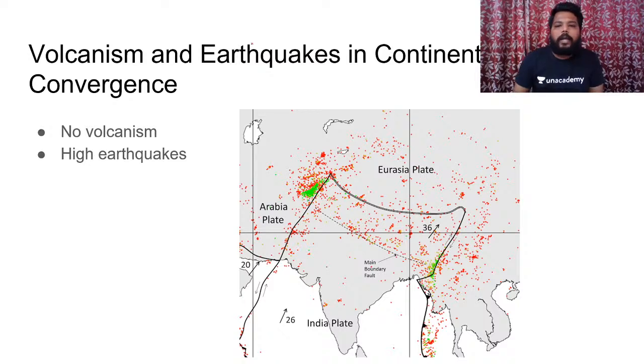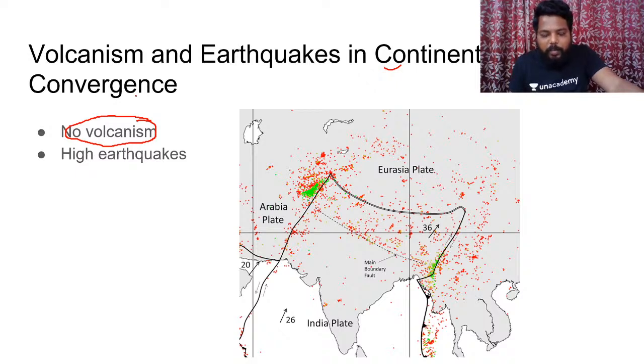Now, volcanism and earthquakes in continent-continent collision. Do we experience volcanism? No, absolutely not. Why won't we experience volcanism? Because we do not have any subduction, there would be no generation of newer magma. Hence, no magma tends to be created. That entire zone would be highly associated with earthquakes. Please do remember this: this continental convergence experiences the maximum earthquake zones around the world.